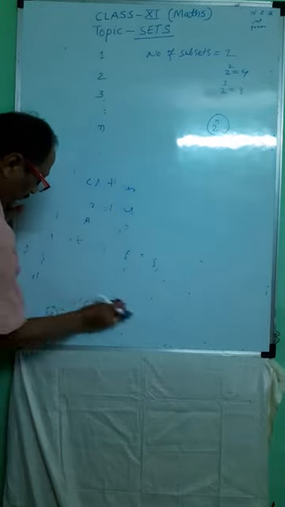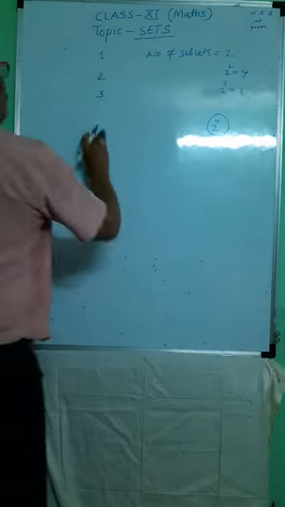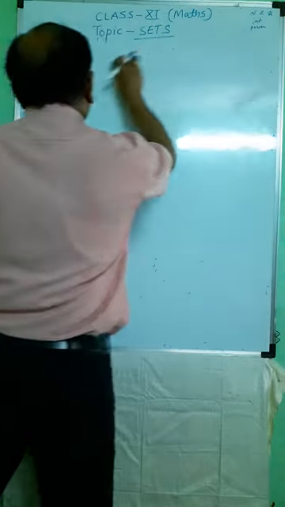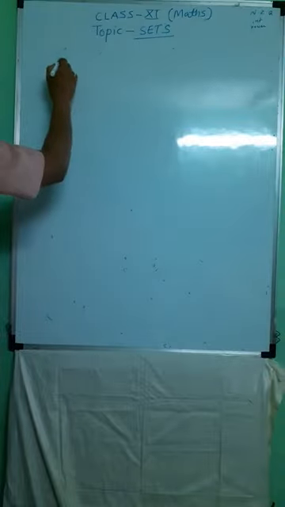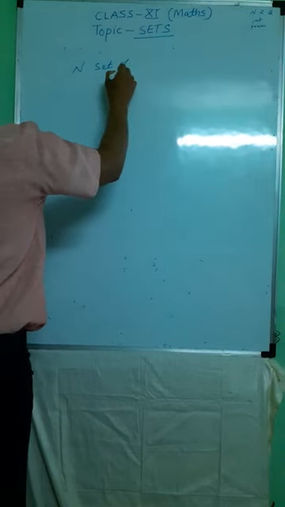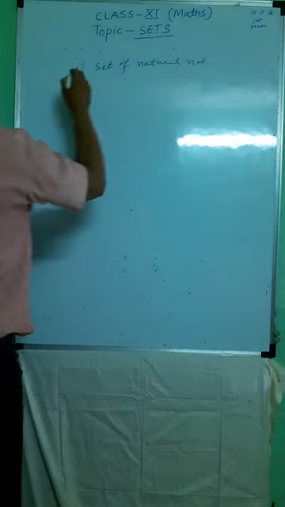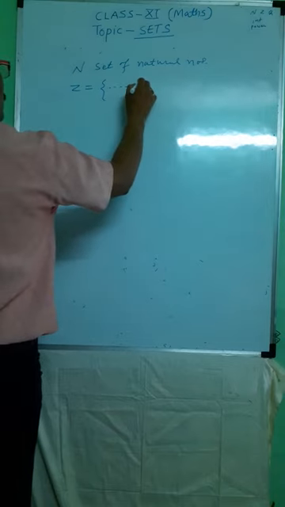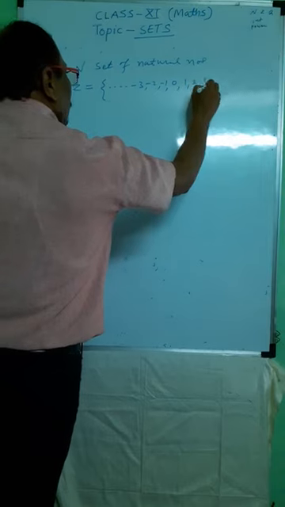Then next point we take, the subsets of number sets. What is N? N is the set of natural numbers. What is Z? Z is the set of integers, means negative integers, 0 and positive integers.